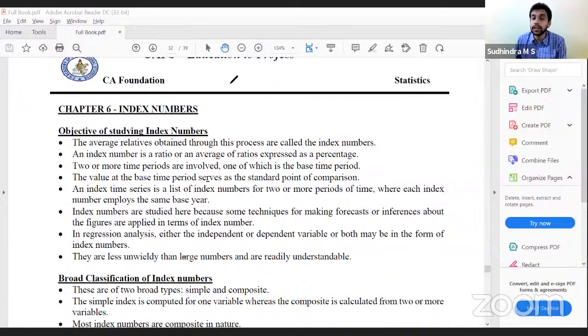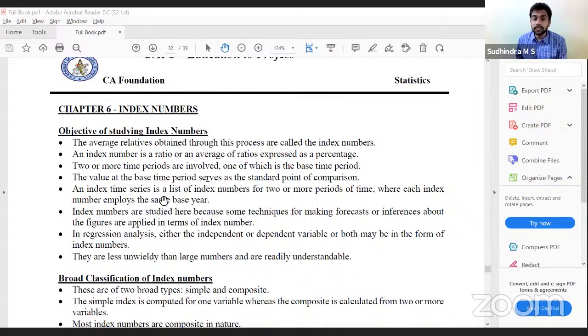Here we have two time periods, current period and base period. Base period values will always be 100. The base period value will always be taken as 100, and accordingly we'll calculate the current period values. Two or more time periods are involved, one of which is the base time period. The value at the base time period serves as the standard point of comparison, so it will be used as a point of comparison.